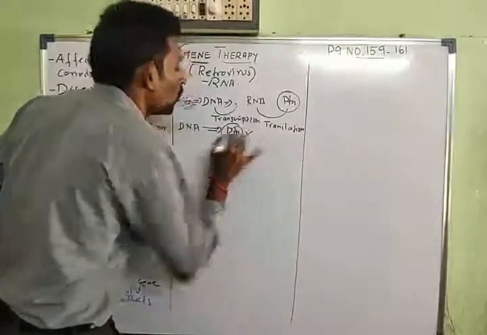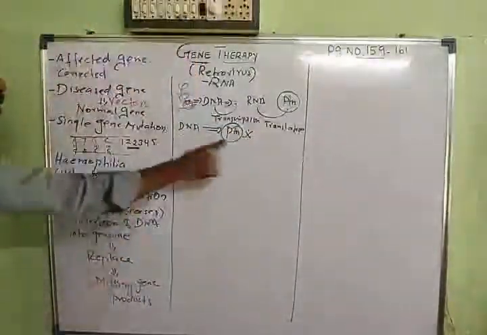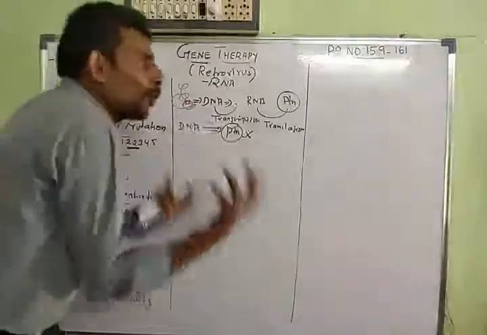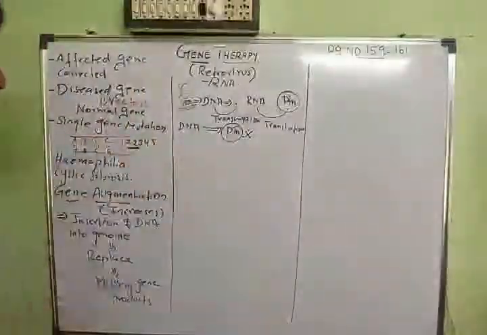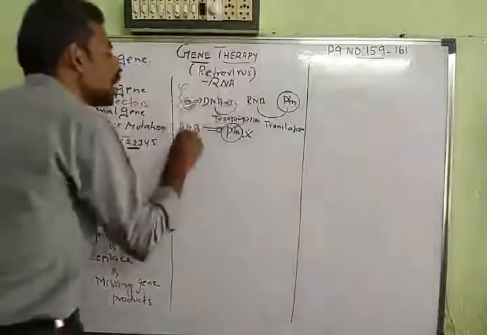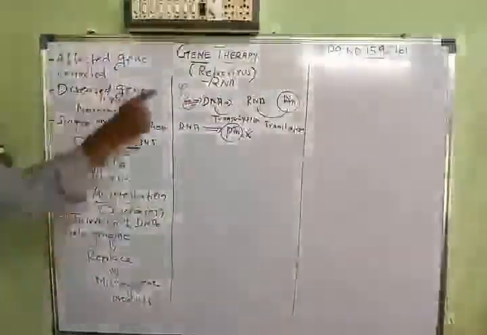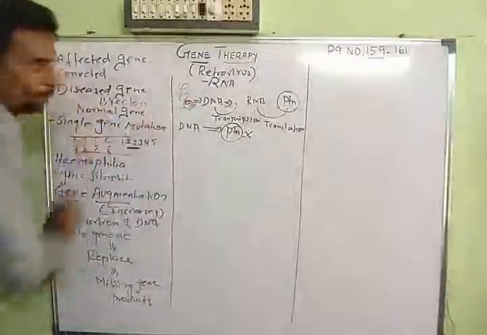The protein is not produced. That is the missing gene products. So the gene is missing its own products. To make this gene produce the protein, you are inserting a DNA into it.